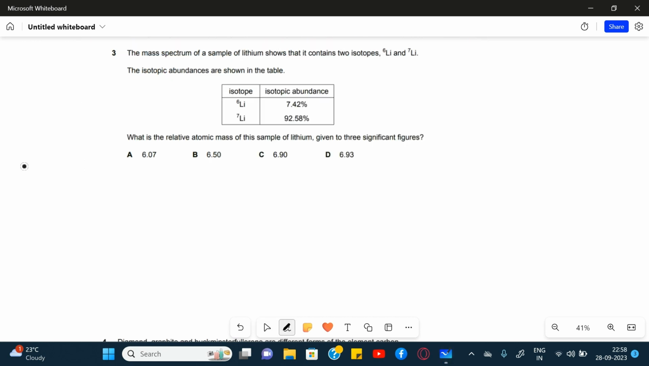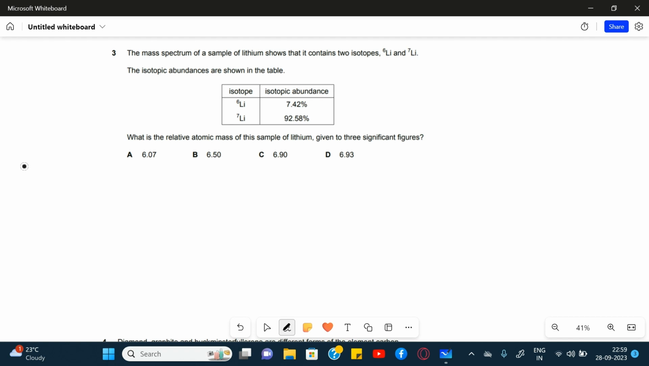Okay, now let's look at the third question. The mass spectrum of a sample of lithium shows that it contains two isotopes, lithium-6, that means the mass of this lithium isotope is 6, and another isotope has 7 as its isotopic mass, and this is the data that has been calculated.